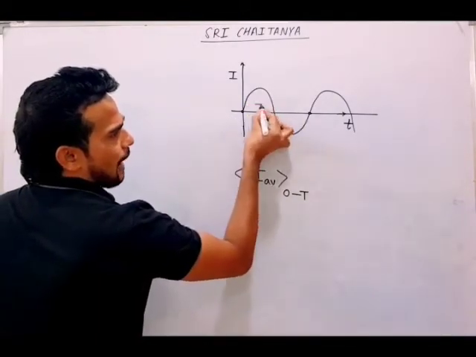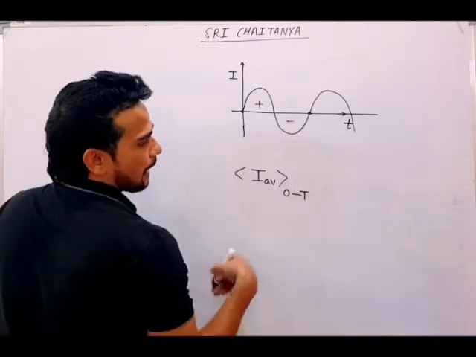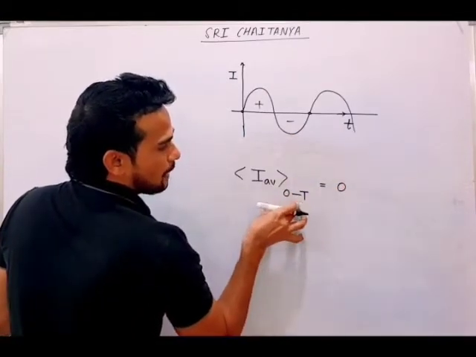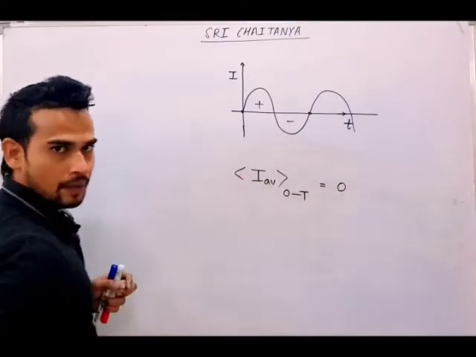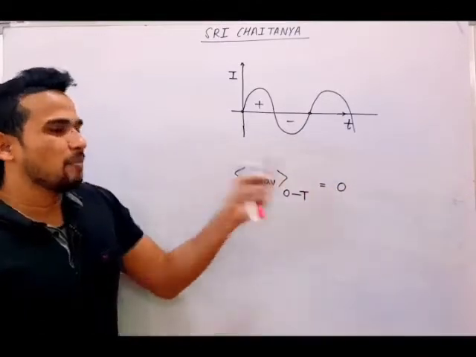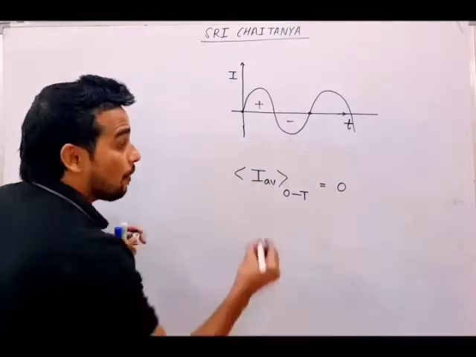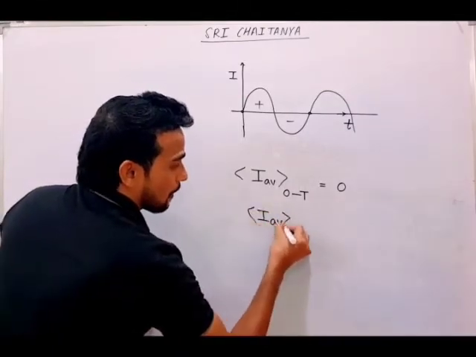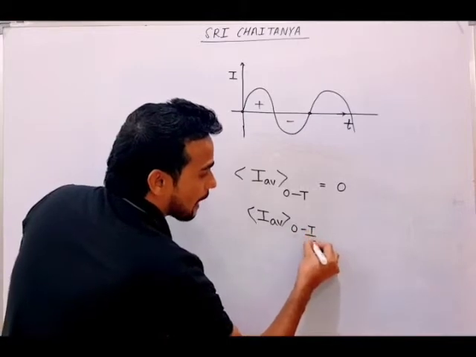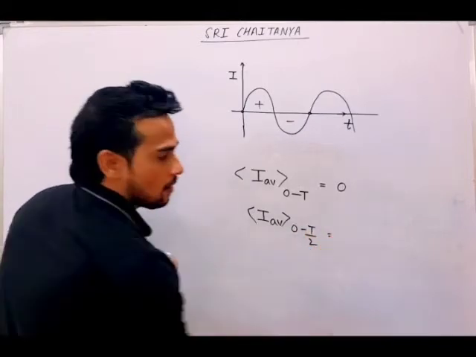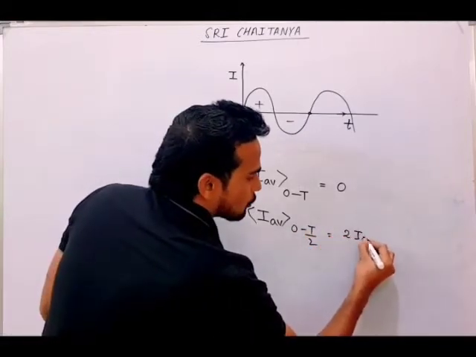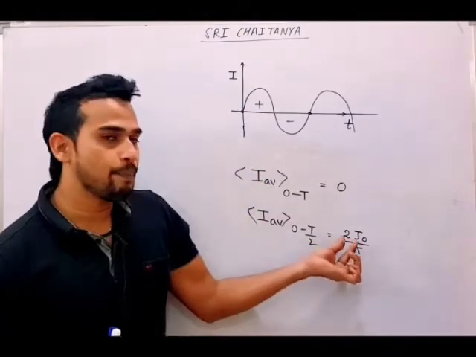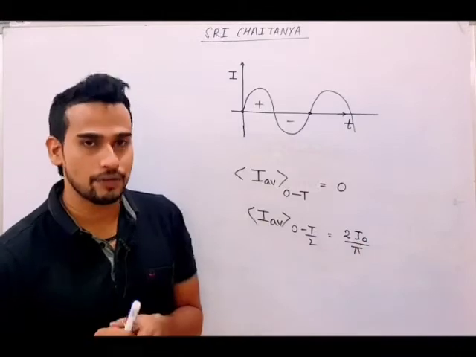So when you find the average, the plus and minus will cancel each other. You are going to get the average value of AC for a complete time period as always 0. So we never talk about this average. We talk about the average for half of the time period, and if you calculate, this average will come to 2 I naught by pi. What is I naught? Peak current, maximum current.